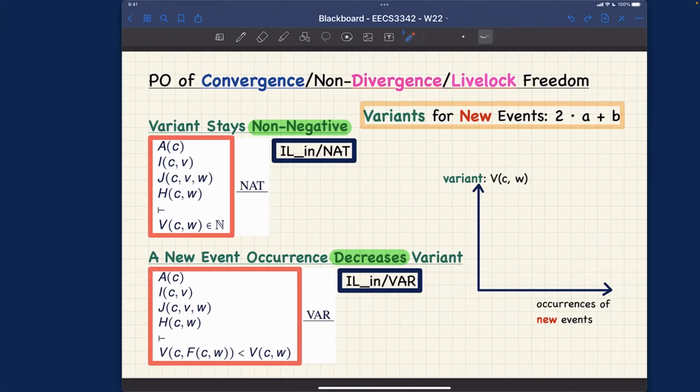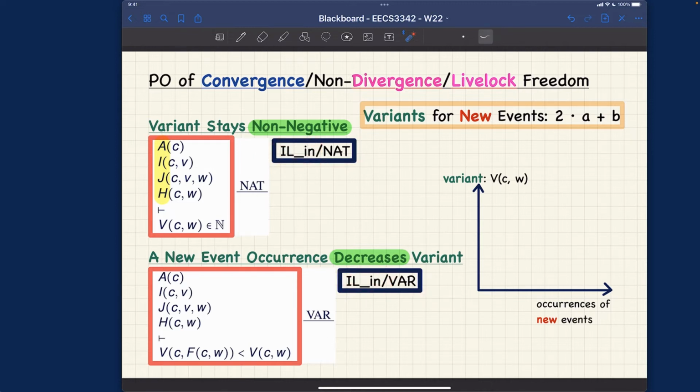Let's now talk about these 2 over here. You will see that the hypotheses are simply just the same as what we did earlier. You can see this part here is about axiom, abstract invariance, concrete invariance, and the concrete guards for the events. And by the way, for convergence, it's only specific to the new events. So how many proof obligations, how many sequents should we generate for each one of them? It depends on how many new events you have. So in this case, we're only going to do it for ILN for both categories of the convergence proof. And the remaining one for IL out, that'll be up to you.